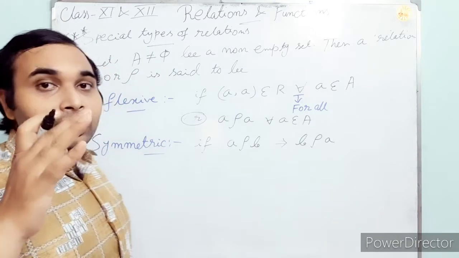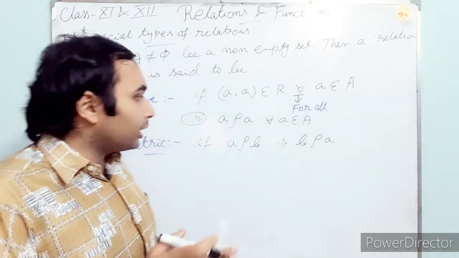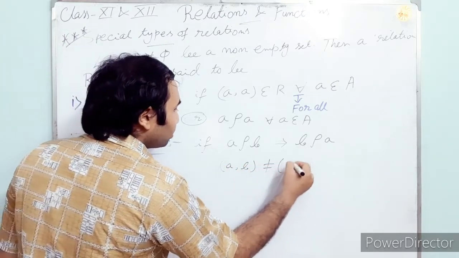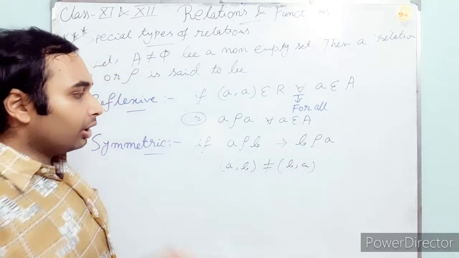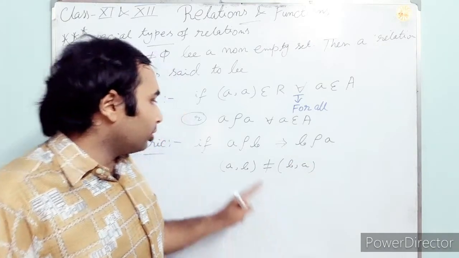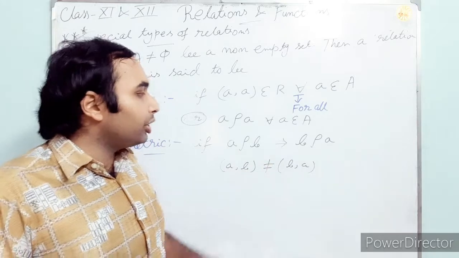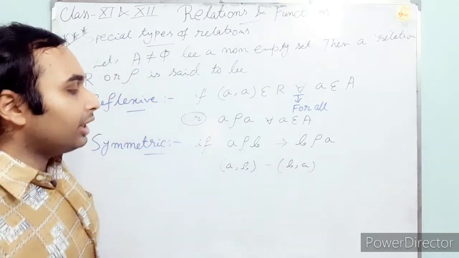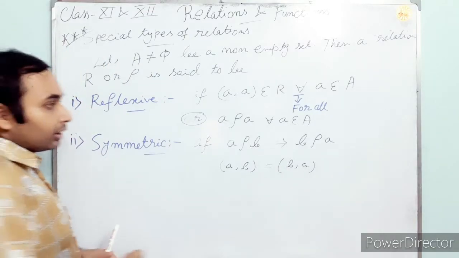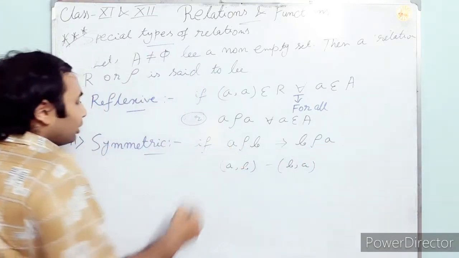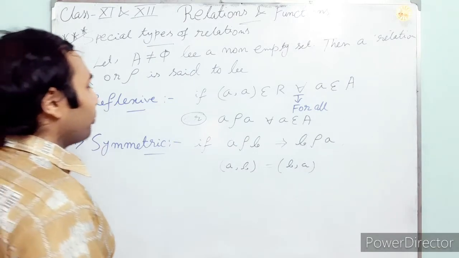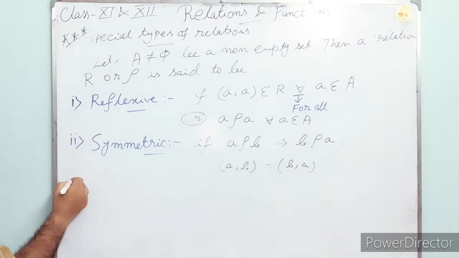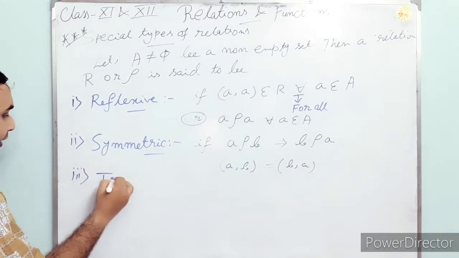Mind it, those are ordered pairs. In the ordered pairs part I told you that (a, b) is not equal to (b, a) in general. So here also, a rho b implies b rho a; if this happens, then we can say this is the symmetric relation. And number 3, transitive.